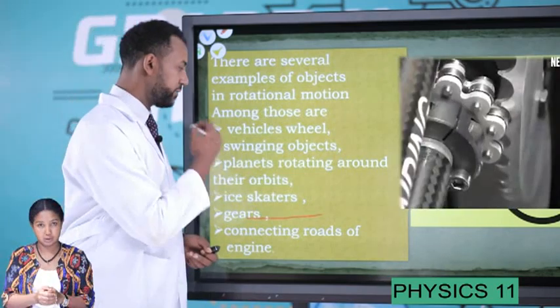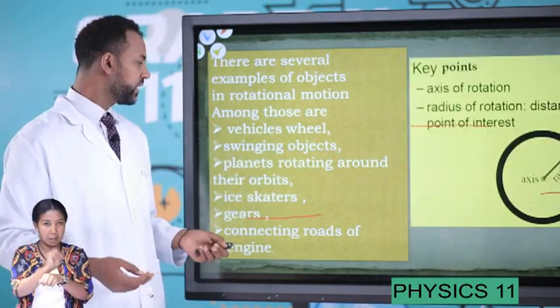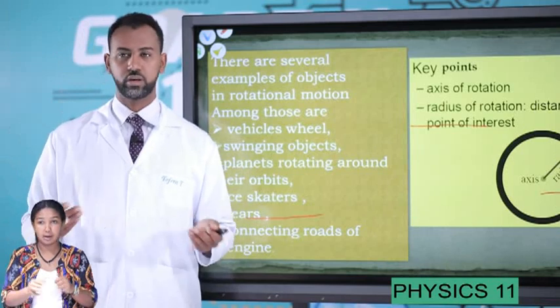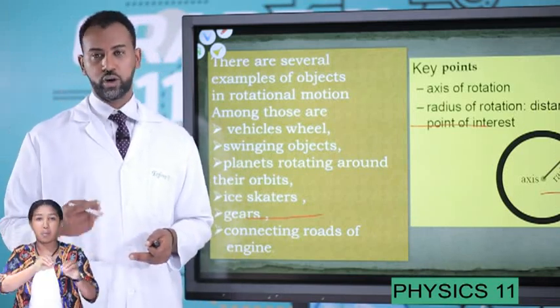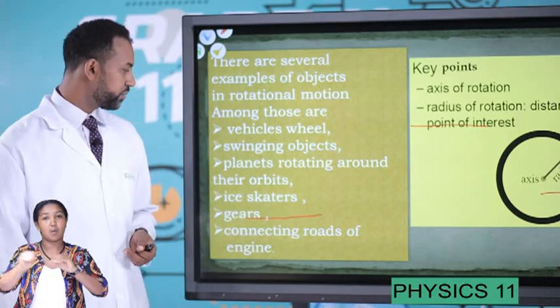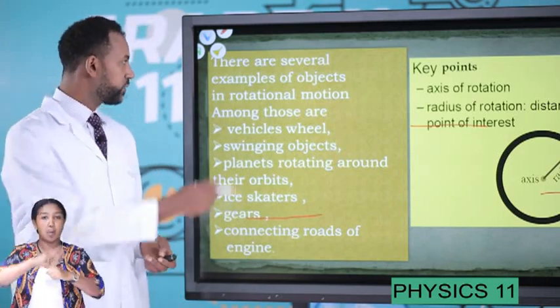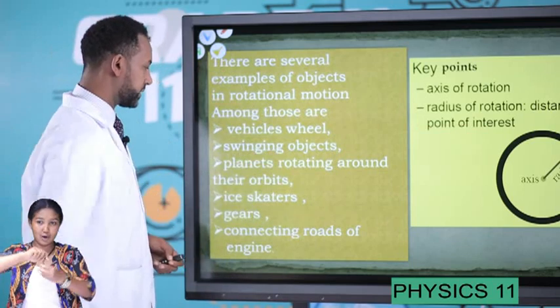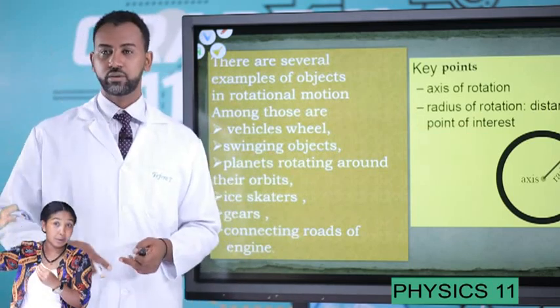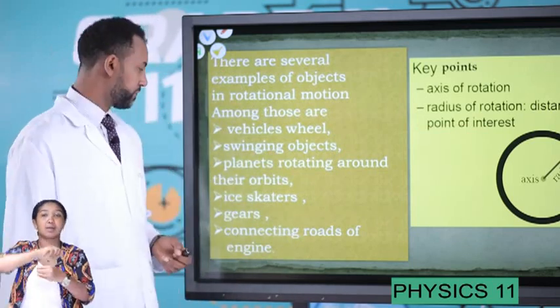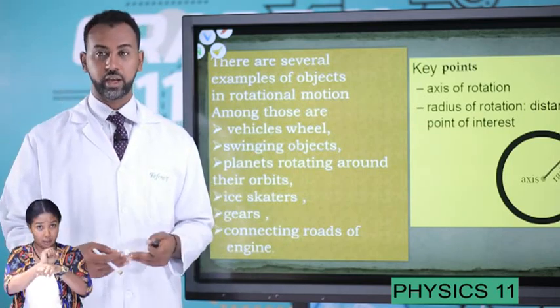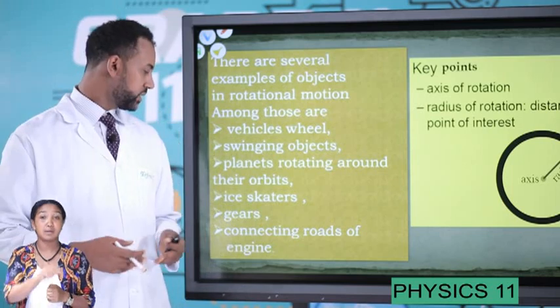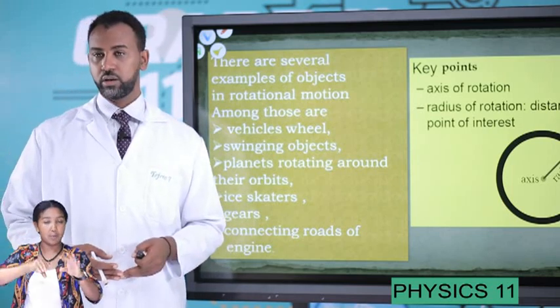The other thing is whenever you open a door or a window, you face the same motion, angular motion or rotational motion. Planets revolve around the sun or around any star. They do have a rotational motion. Gears, we can consider gears, engines, and so on. They can be considered as rotational motion.